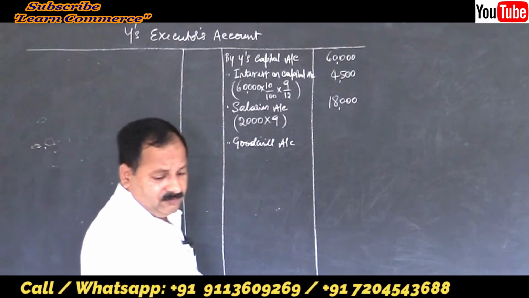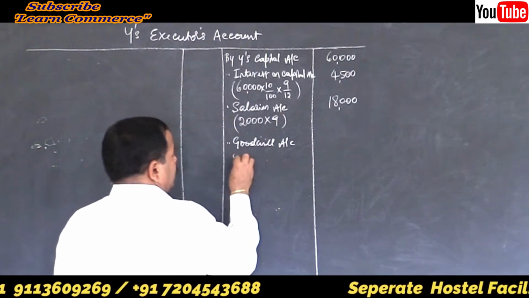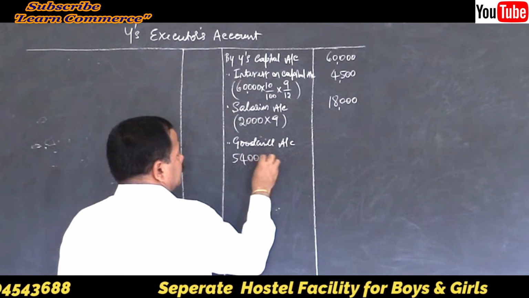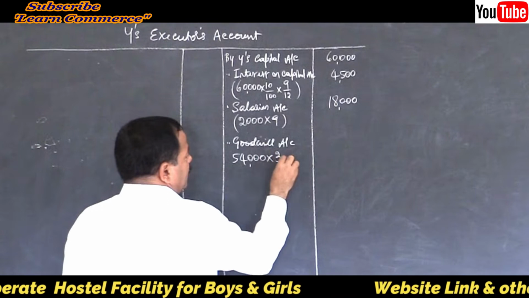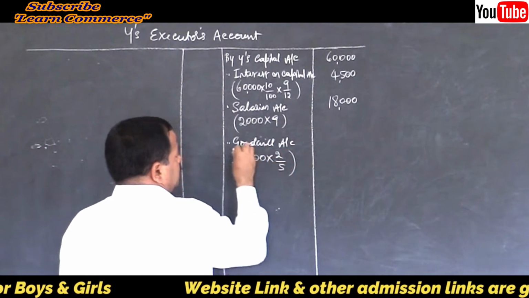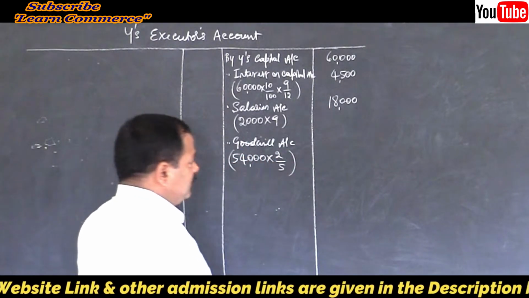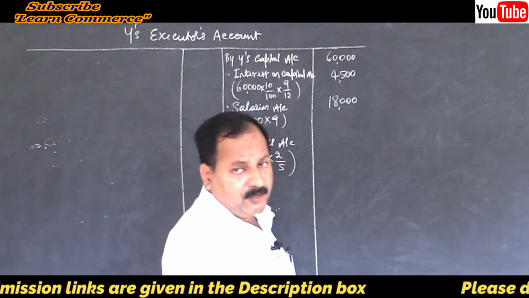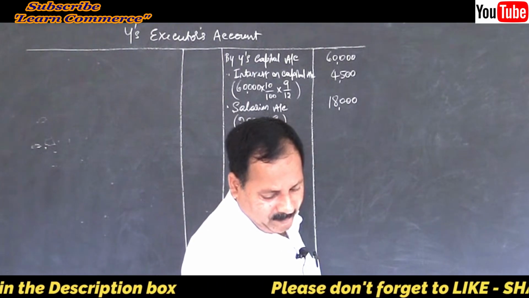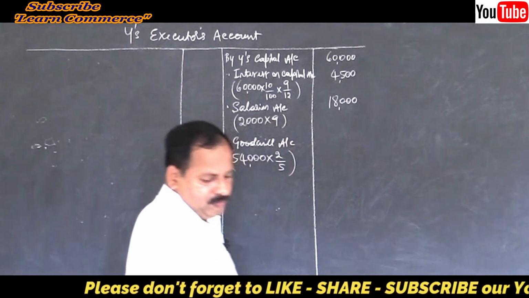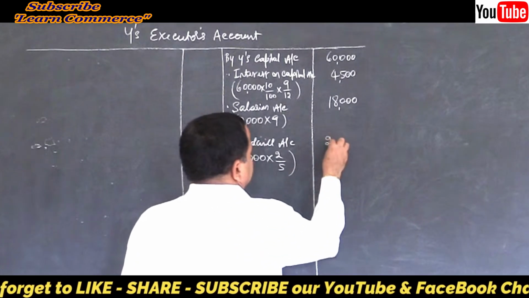Correct. So calculate 54,000 into 2 by 5. This is a share. That's all. Not up to the date of death. Because goodwill is not belonging to current year. Very simple. So 21,600.